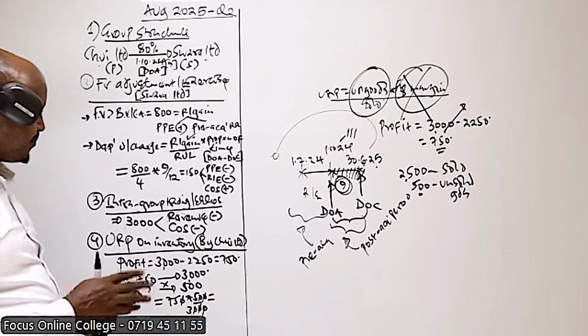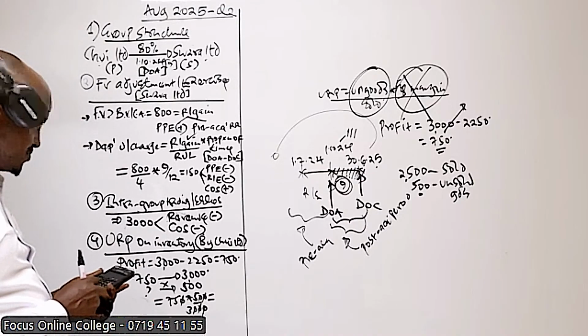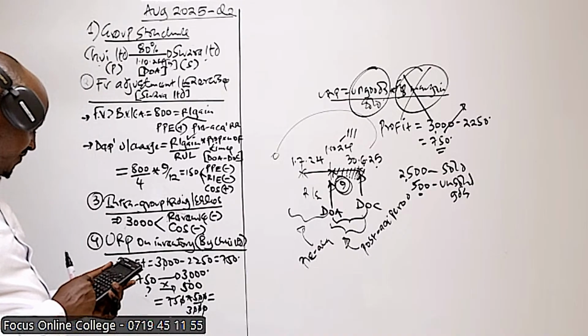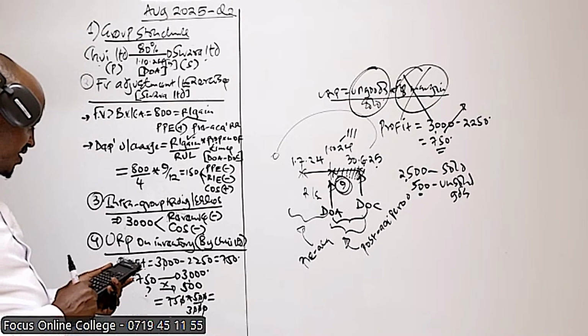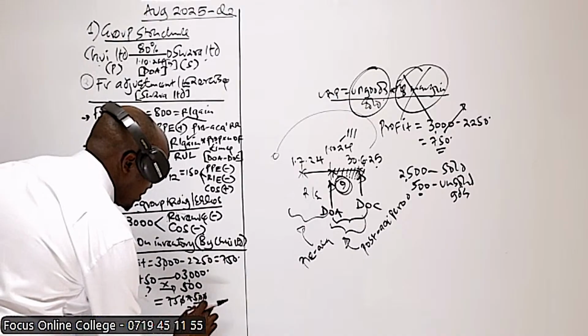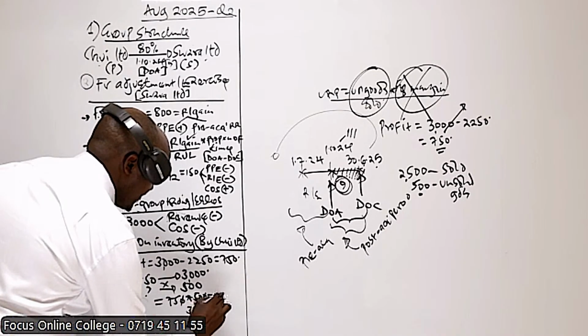So this will give us what? 750 times 5 divided by 3. And basically this will give us 125.